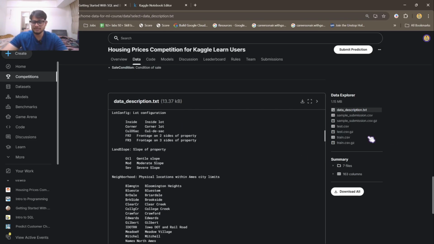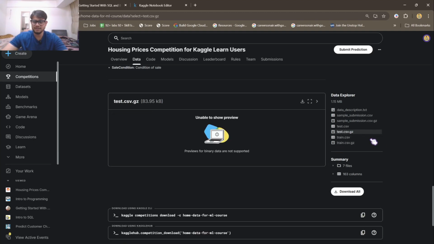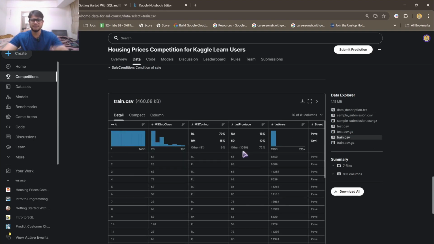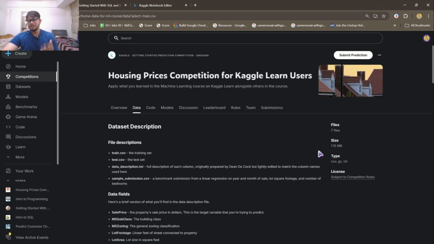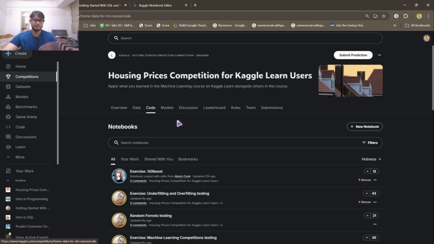Now this is the data description, and this is the train CSV, test and train. If you have done machine learning, you will be very familiar with all of this. Actually, if you are new to Kaggle but you have been doing machine learning for quite some time, it will be very easy for you to understand all this. I have done that, which is why I could achieve the expert level in Kaggle within 30 days.